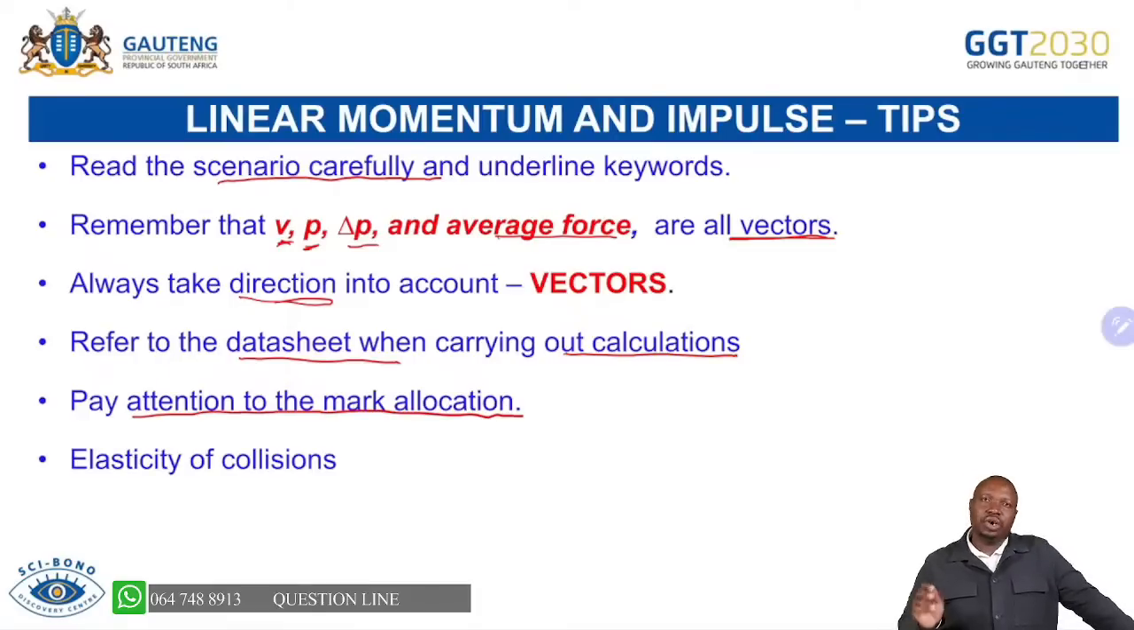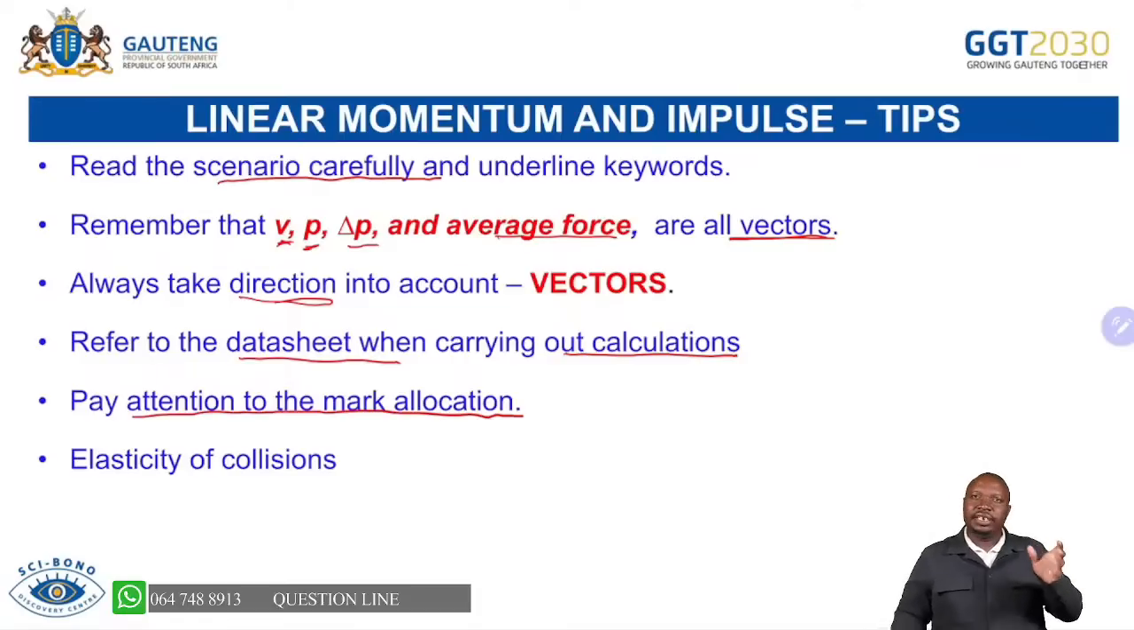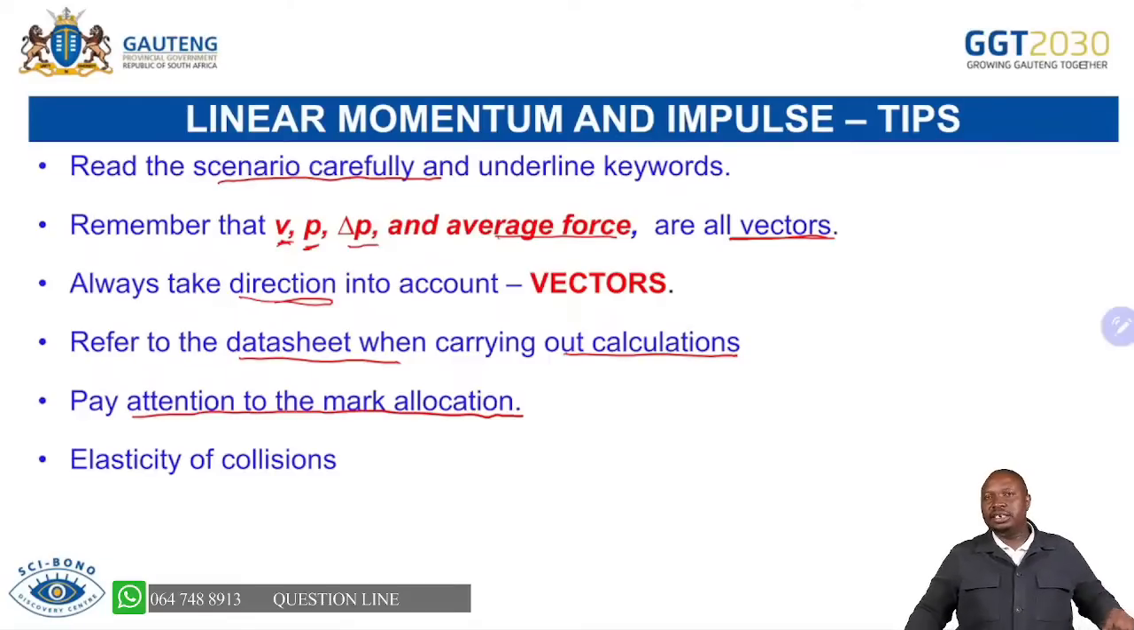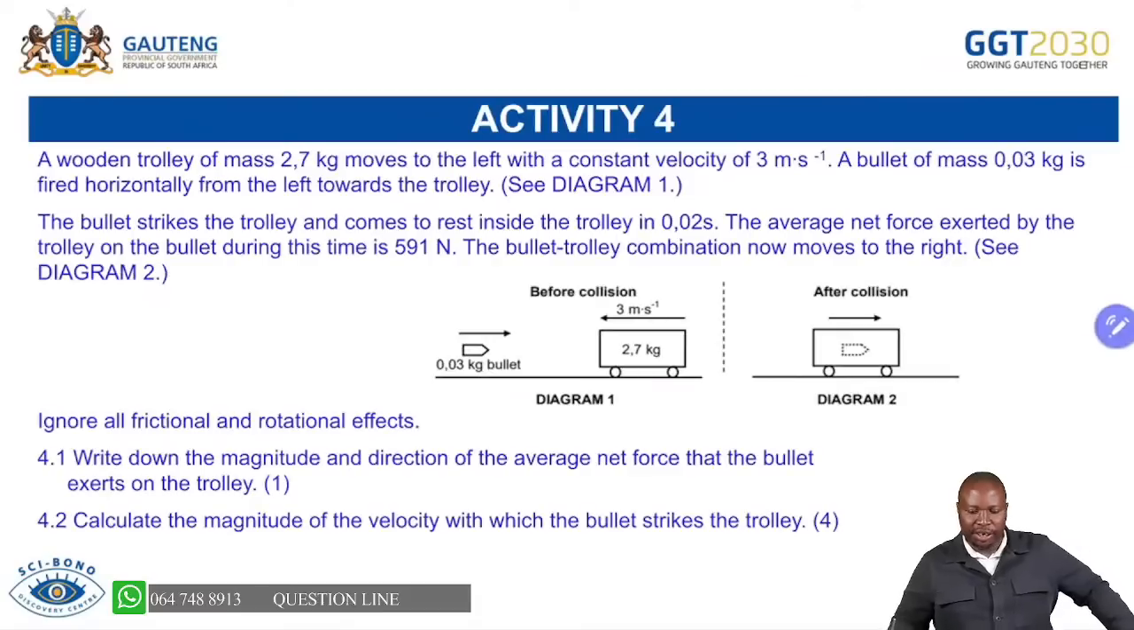Elasticity of collisions, we talked about that. When the total kinetic energy before collision equals the total kinetic energy after collision, we say the collision is elastic. But for inelastic, the total kinetic energy before is not equal to the total kinetic energy after. So if we say define elastic collision, you are saying both kinetic energy and momentum are conserved. In inelastic collision, we are saying only momentum is conserved, but the kinetic energy is not conserved. Please don't make mistakes of forgetting those things.